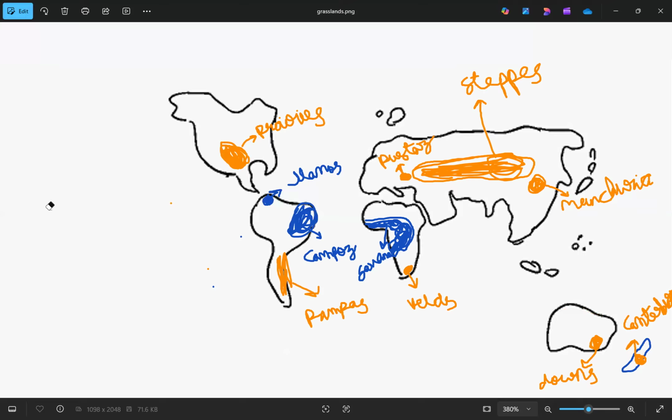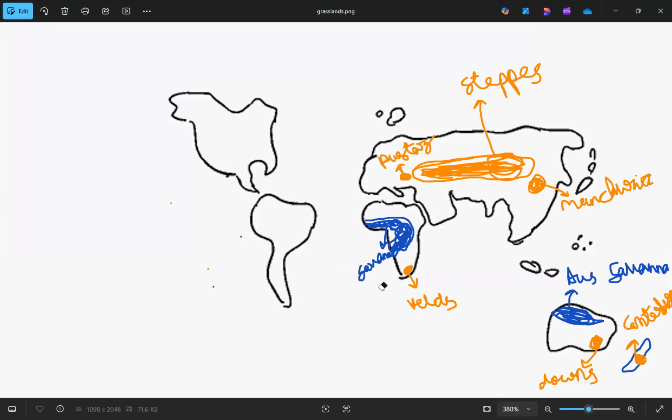Let me just quickly put it on the map. Yeah. Here. This is called Australian savanna. So these are all the tropical grasslands and the rest of them are temperate grasslands. So with this, we have covered one topic of the video, that is grasslands. Now we'll move to the next part, that is covering the topic of cyclones.